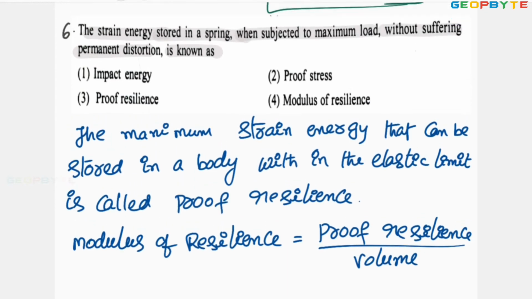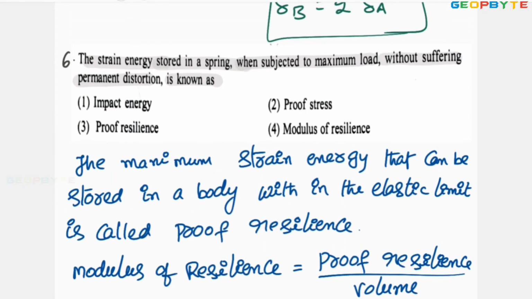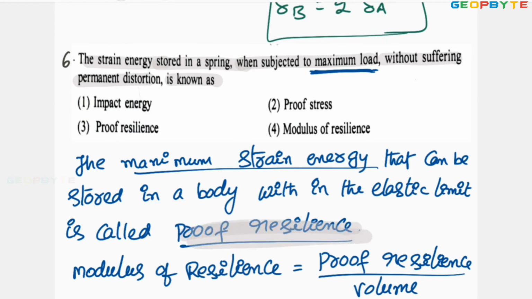Anyhow, the given question is the strain energy stored in a spring when subjected to maximum load. The strain energy under maximum load is the maximum strain energy stored in the body. So that is called proof resilience. Therefore, option 3 is absolutely correct. I hope you got my point. Let us take another problem.